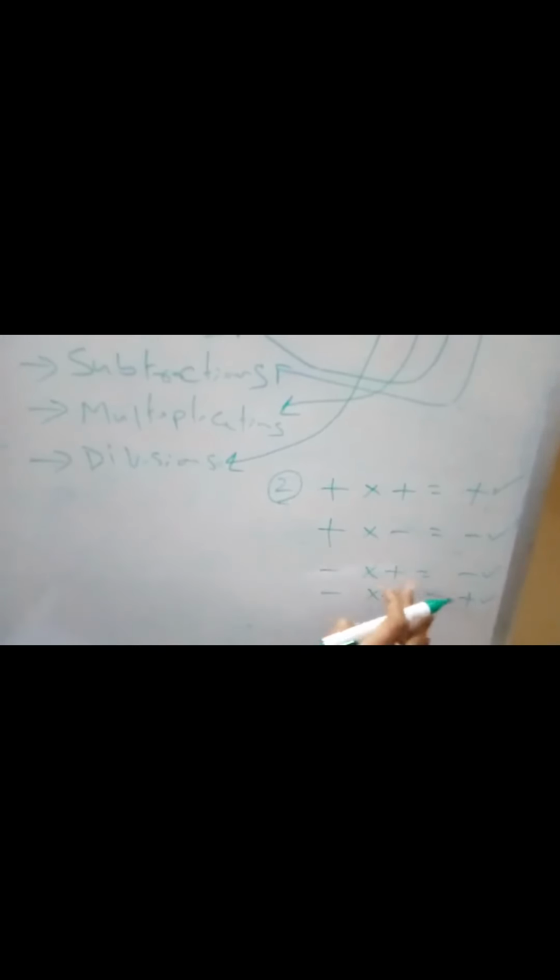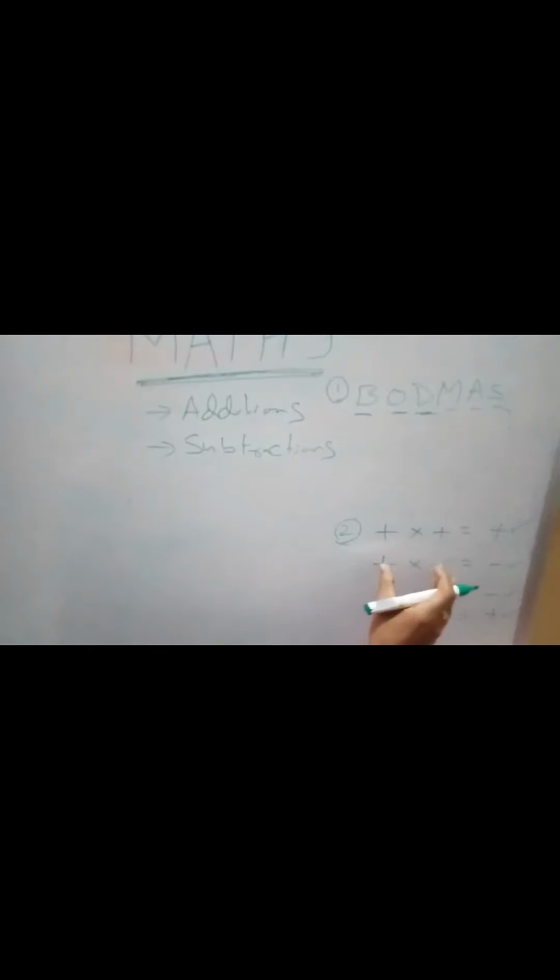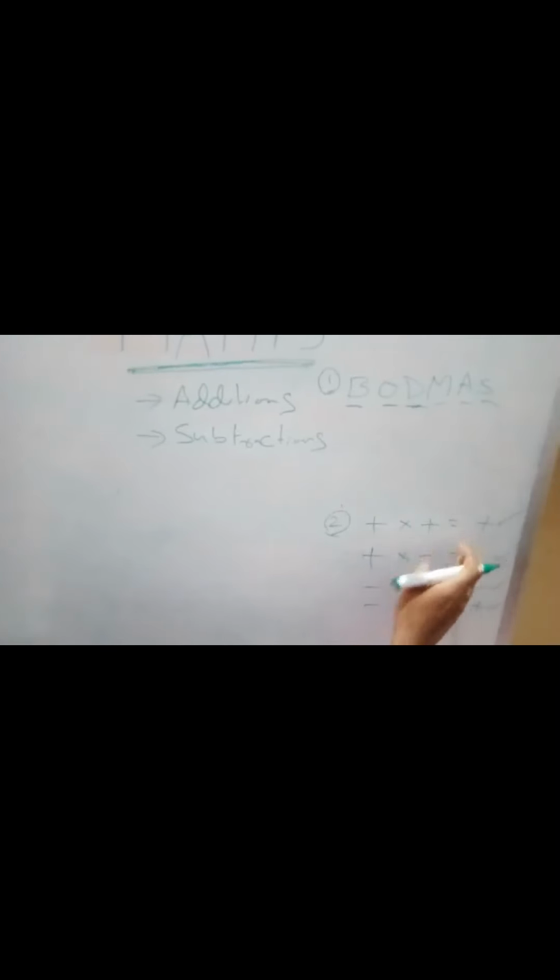These four are the important things. Okay. So can you repeat? Plus into plus equal to plus, plus into minus equal to minus, minus into plus equal to minus, minus into minus equal to plus. So we have to remember the BODMAS as well as these symbols.